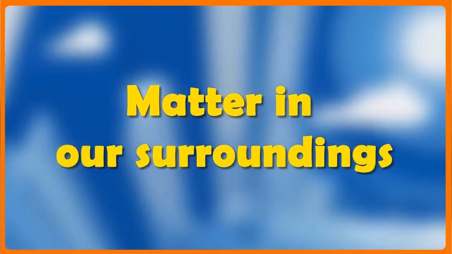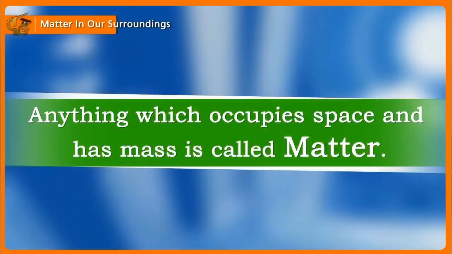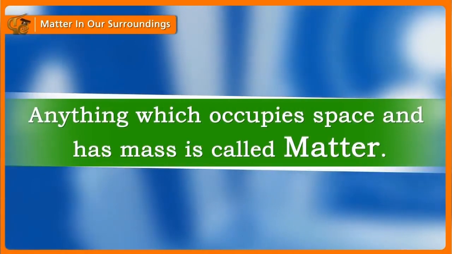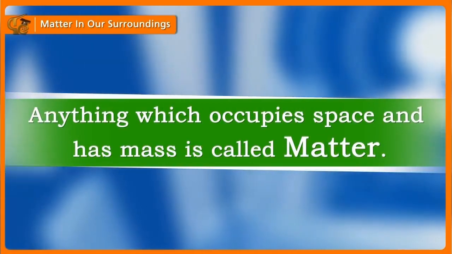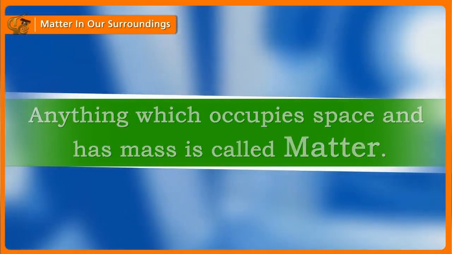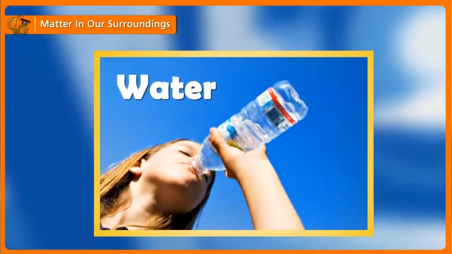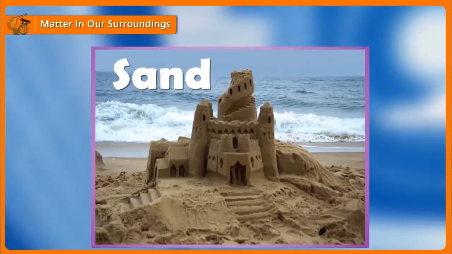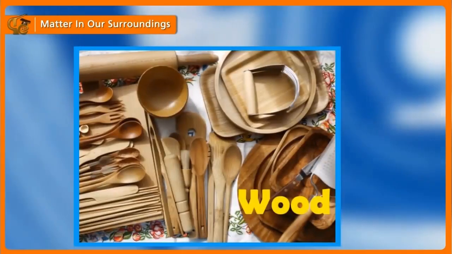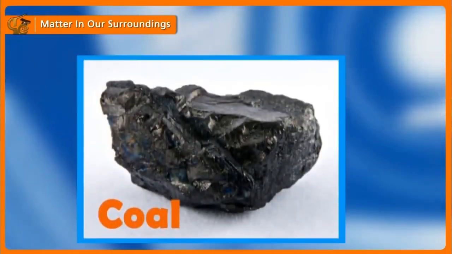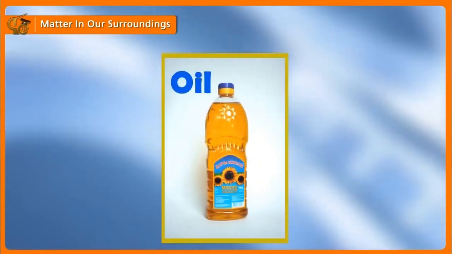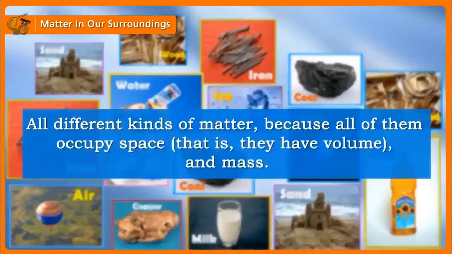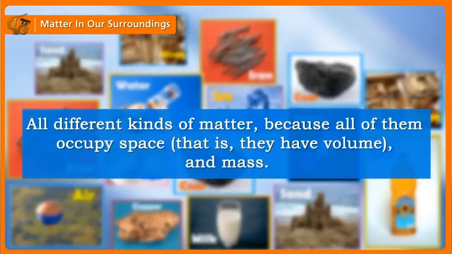Matter in our surroundings. Anything which occupies space and has mass is called matter. Air and water, hydrogen and oxygen, sugar and sand, iron and wood, copper and coal, ice and alcohol, milk and oil are all different kinds of matter because all of them occupy space and have mass.